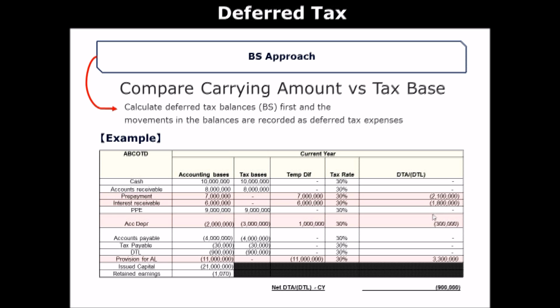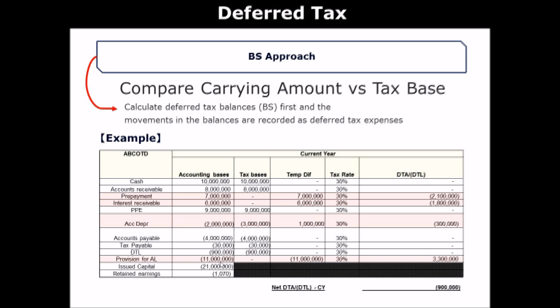So you deducted a lot in the current year by considering this $7 million as a deduction, meaning that in the future you won't be able to deduct for this prepayment, and thus there will be higher taxable income, which will result in higher tax that you have to pay in the future, meaning that that is your liability, that is your obligation. So that is why you have to record deferred tax liability. Does it make sense? Can I get the gist of it?